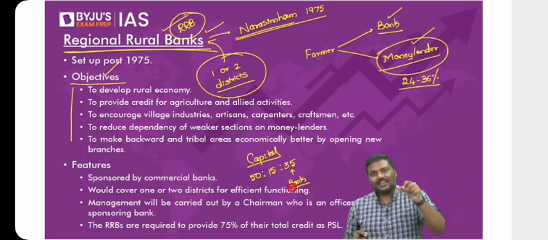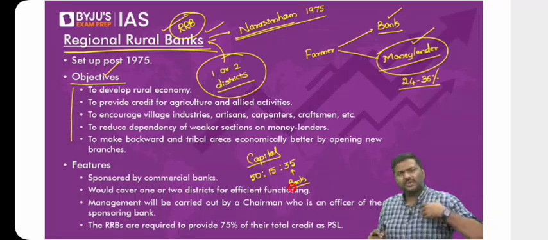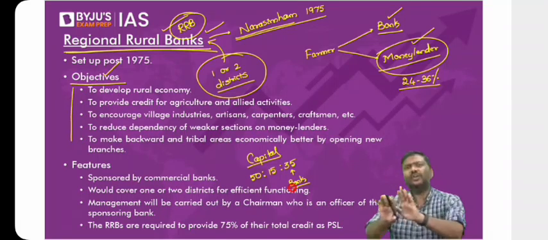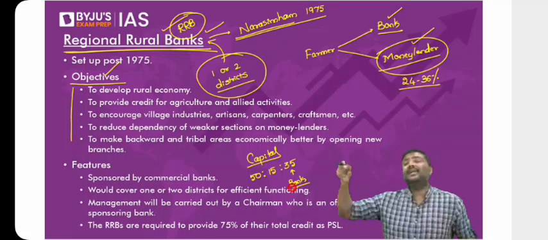Because the banks are concerned, government is asking me to operate in 1 or 2 districts. I'm not interested. My expenditure will be very high. Why should I spend so much amount of money? So government said, only you don't spend. When you want to set up the bank, you don't spend all the money. I will also give you certain amount of money, and the state will also give you certain amount of money.